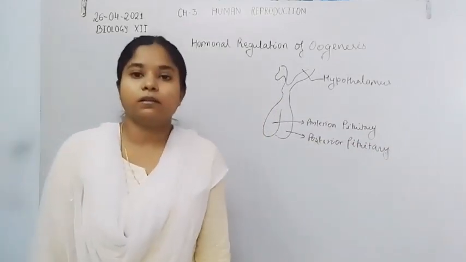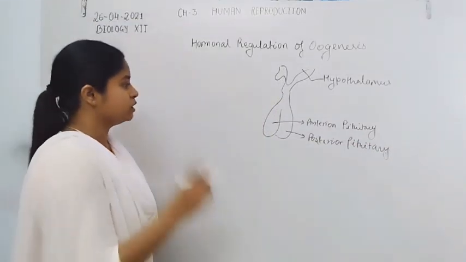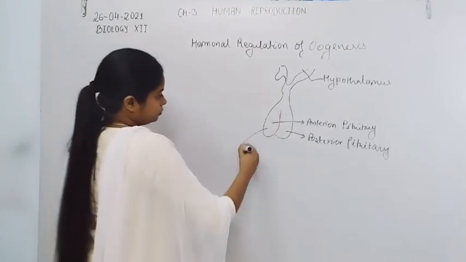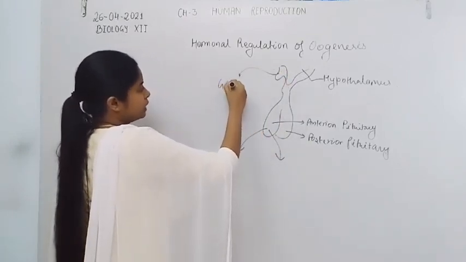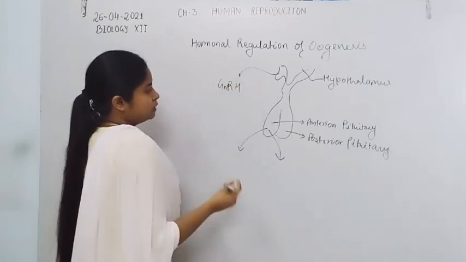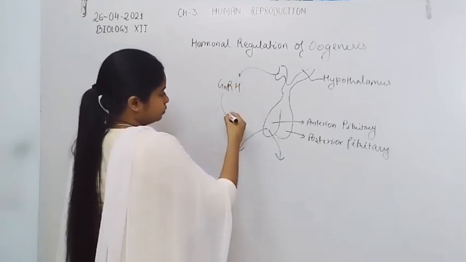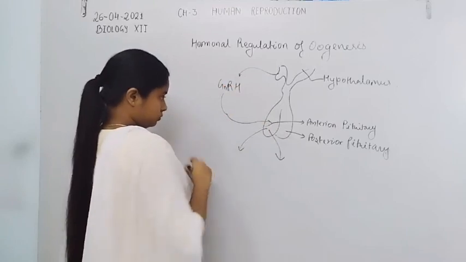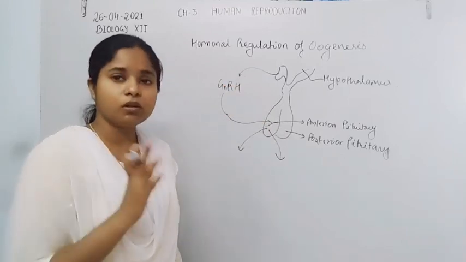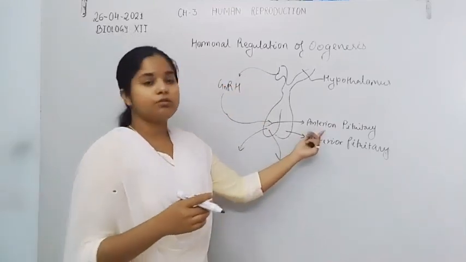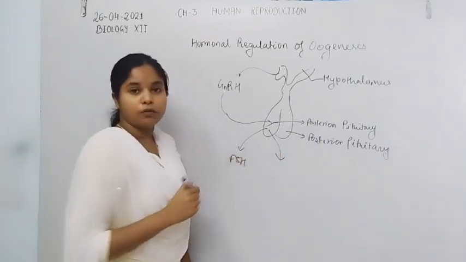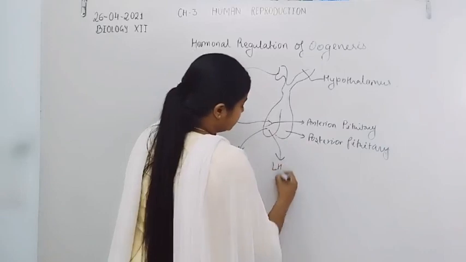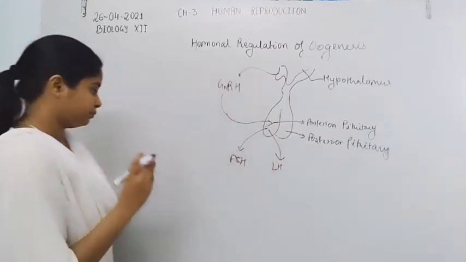Posterior pituitary gland. Now the anterior and posterior pituitary gland have a specific function. Now GnRH, gonadotropin releasing hormone, is secreted from the hypothalamus, and it acts on the anterior pituitary gland for the secretion of FSH, follicle stimulating hormone, and LH, luteinizing hormone.